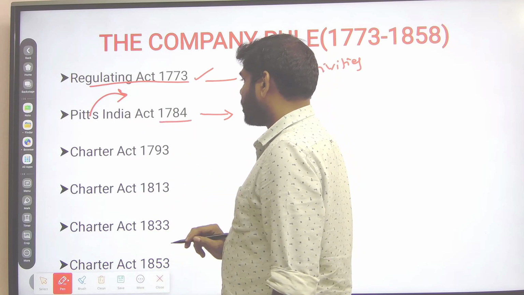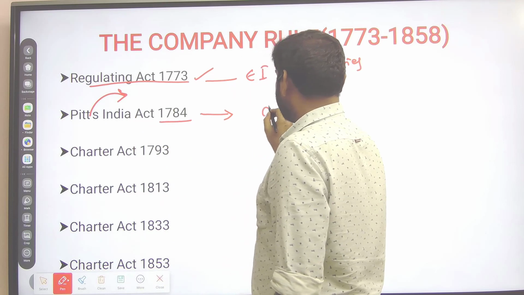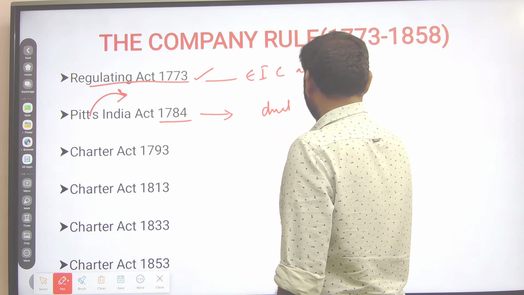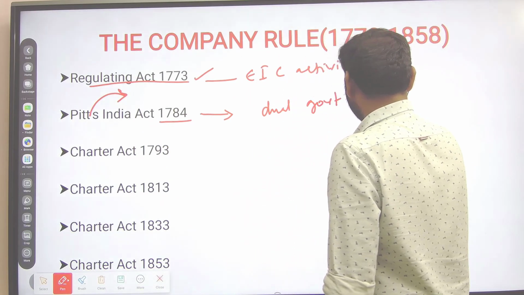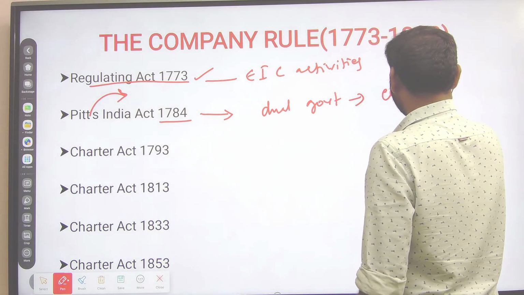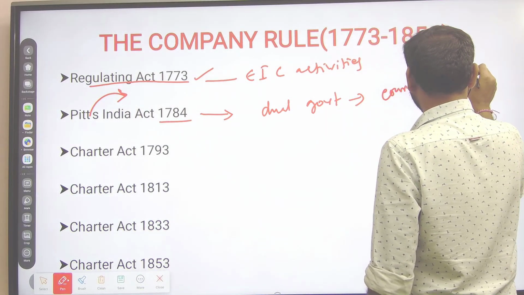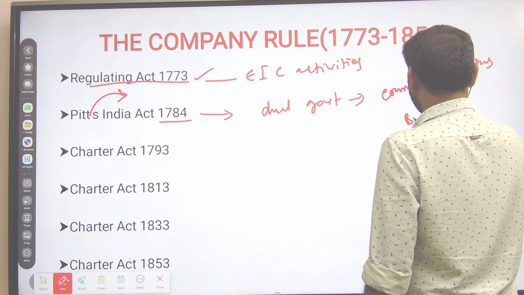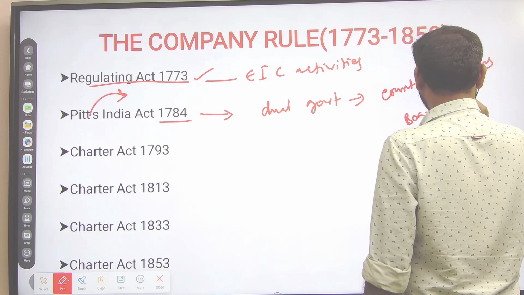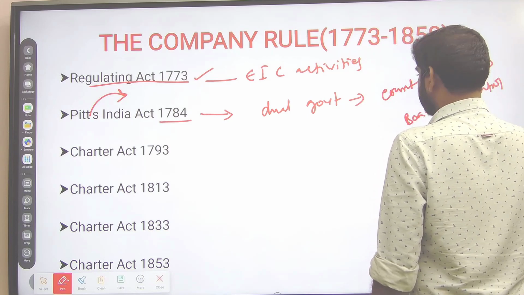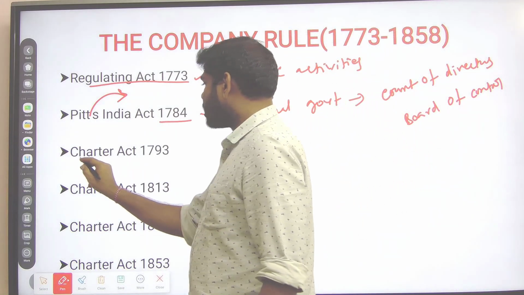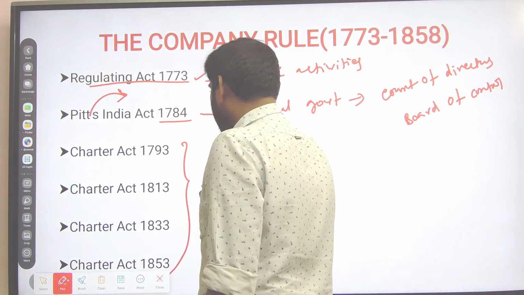The main purpose of this act was to establish a dual government in the form of the Court of Directors and the Board of Control, right? And these came to be known as Charter Acts.